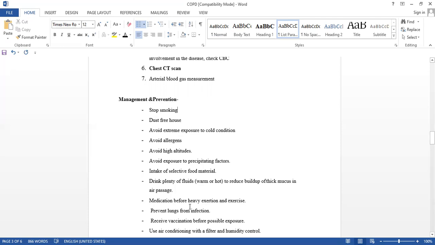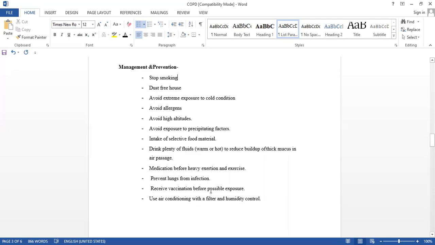Okay, medications before heavy exertion and exercise. Some people have a habit of that. Don't take medications before heavy exertion or heavy exercise. Prevent the lungs from infection.